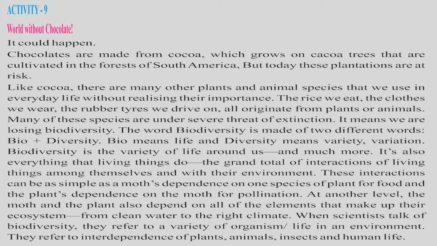Like cocoa, there are many other plant and animal species that we use in everyday life without realizing their importance. The rice we eat, the clothes we wear, the rubber tires we drive on, all originate from plants or animals. Many of these species are under severe threat of extinction. What is extinction, children? Being in danger of coming to an end. It means we are losing biodiversity.